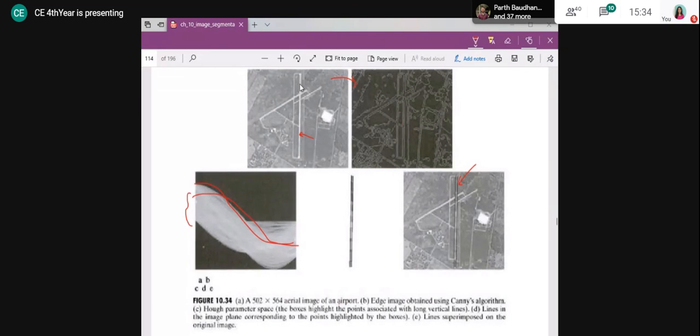But I know that it is a runway. I have taken the image from the satellite, and the runway is going to be pointed toward the north side, and it will look vertical, because when you take the image from the satellite, you know how the north direction and south direction will look. So that is global information known to me. I told you earlier that we will need some global information about the image. The global information known to me is that the runway which I want is pointed toward the north side, and that's why it will look vertical in my image. That is known information to me.